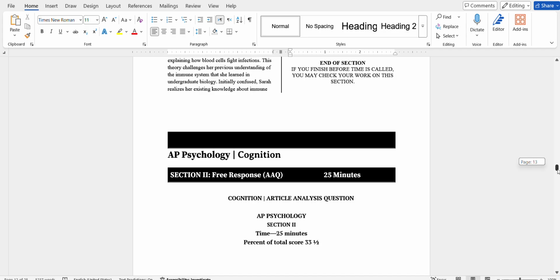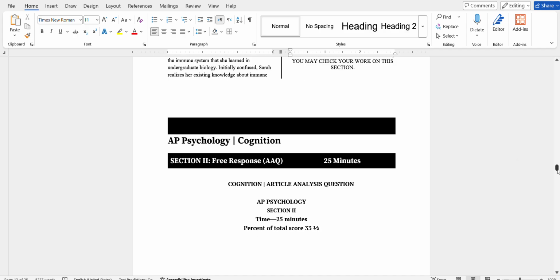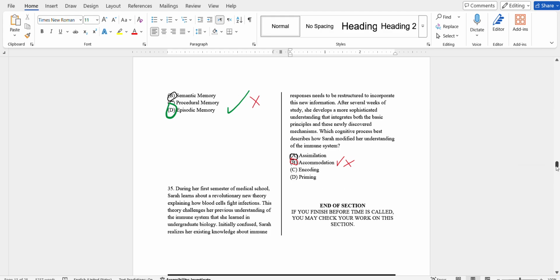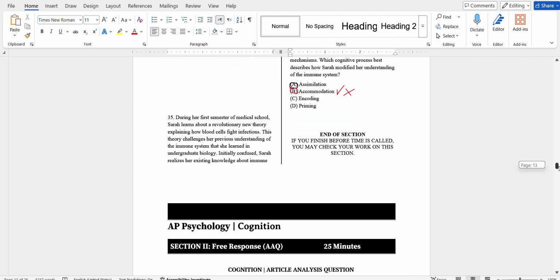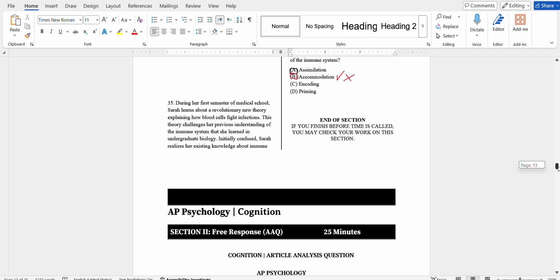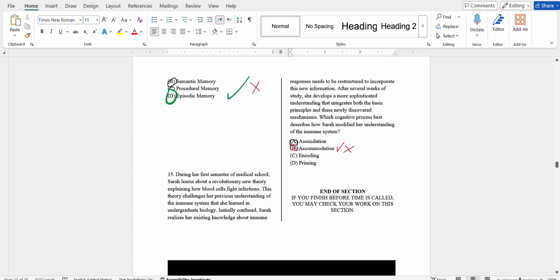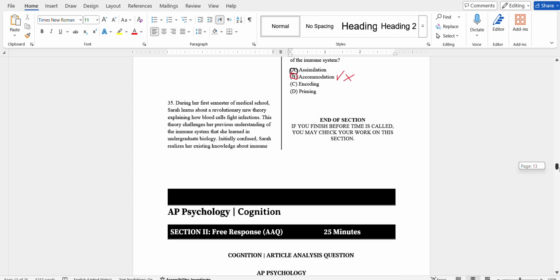And now we have the question, where is it? During the first year of medical school, Sarah learns about a revolutionary new theory. Accommodation. She accommodates the new memory, not assimilation. It's not adding a new fact. She accommodates it into her thinking of the same topic. If, for example, it was a different topic, you would say assimilation.